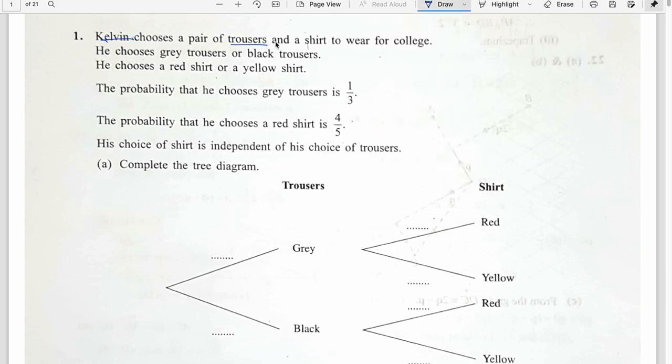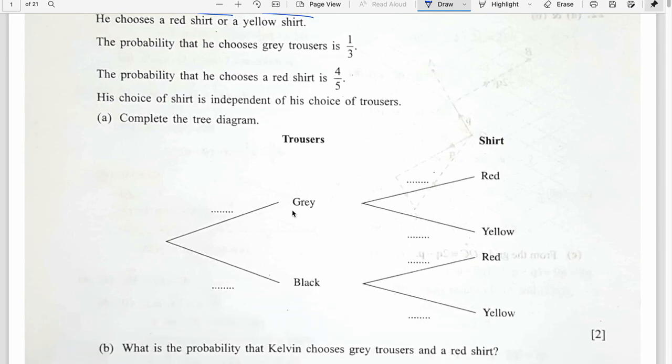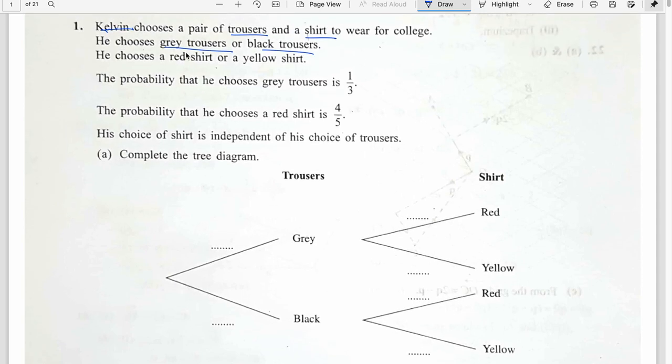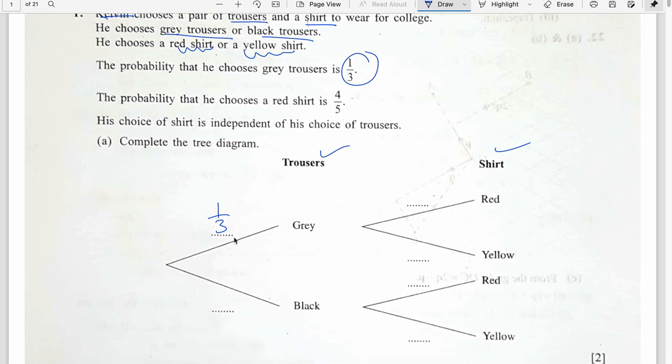Calvin chooses a pair of trousers and a shirt to wear for college. He chooses grey trousers or black trousers, so we have grey and black. And he chooses a red shirt or yellow shirt. So trousers and shirts. The probability that he chooses grey trousers is 1 by 3. If he is selecting grey, it is 1 by 3. What would it be for the black one? 2 by 3. The probability is always equal to 1.